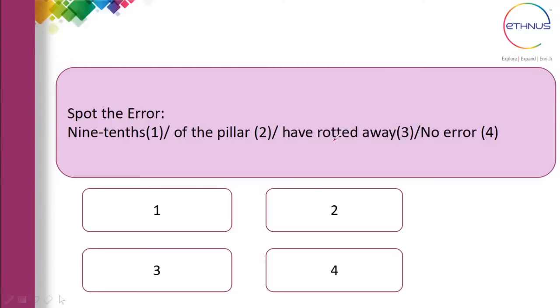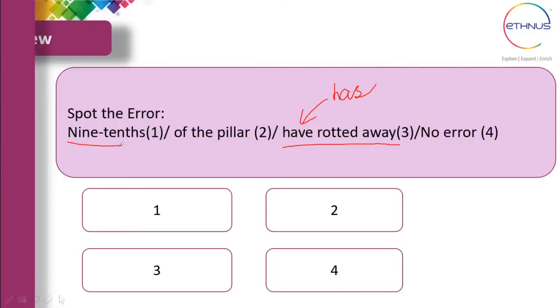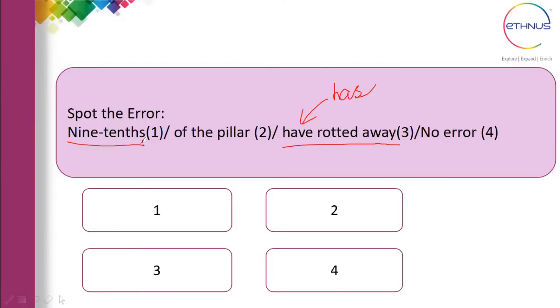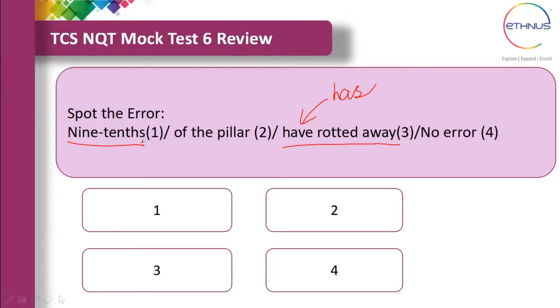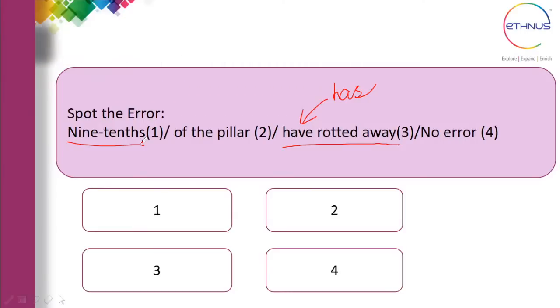The correct answer is in the third part. Here it is not have, it is has. Because they mentioned 9/10 of the pillar, and you should remember that 9/10 is less than 1. If it is 1 or less than 1, then it will always be singular. If it is more than 1, it is plural. So 9/10 or 1/3, 1/4 of the pillar has rotted away is a correct answer.